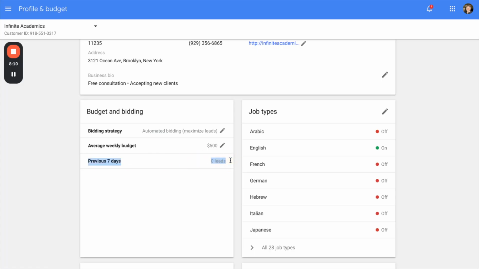Of course, our ads aren't live yet, so we don't have any. Now, job types. This is where you tell Google what type of jobs or what type of leads you are eligible to receive. What type of leads do you want to receive? Obviously, this is going to differ in how it looks based on what industry or niche you chose.